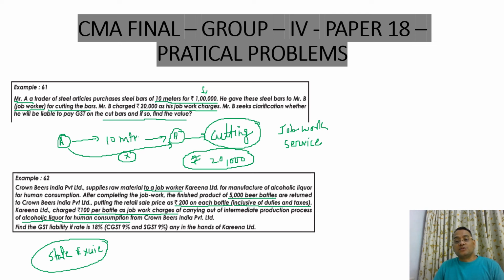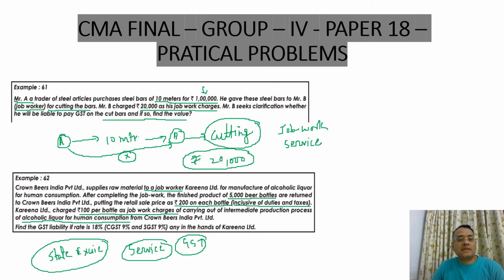However, the job work done for the manufacture of alcoholic liquor for human consumption is a part of service. So GST is applicable, right?